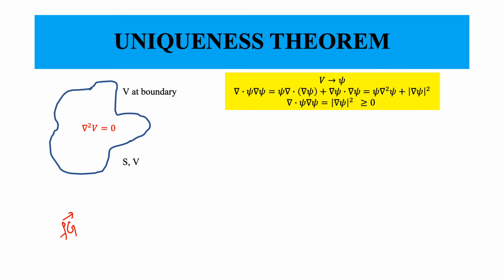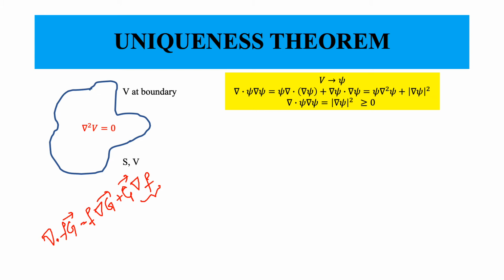If you multiply a scalar function with a vector field, you still end up with a vector field. Then del dot fg, the divergence of this quantity, is given by f del dot g plus g dot del f.